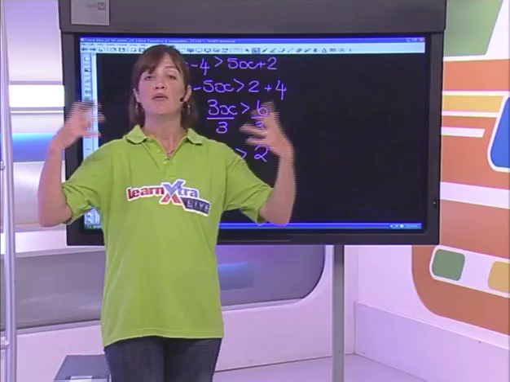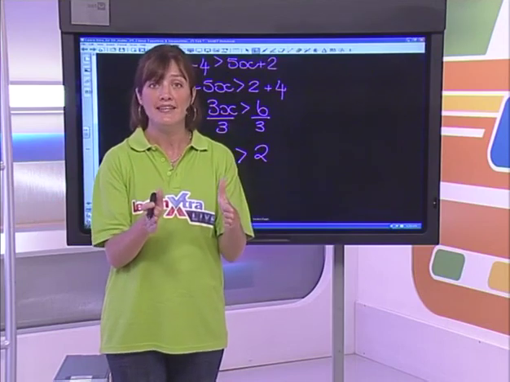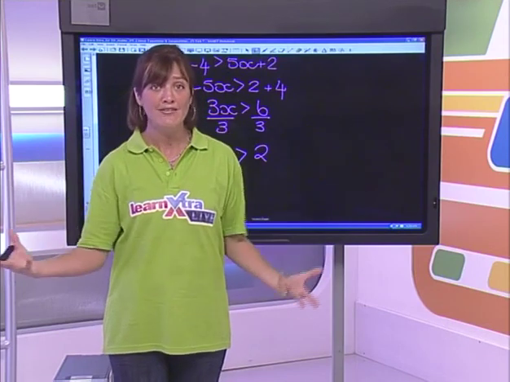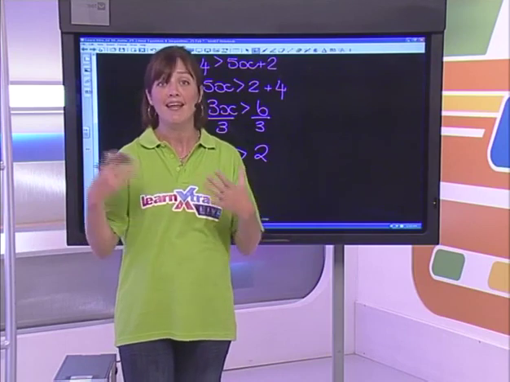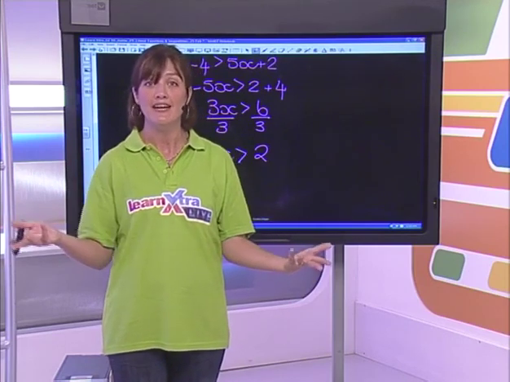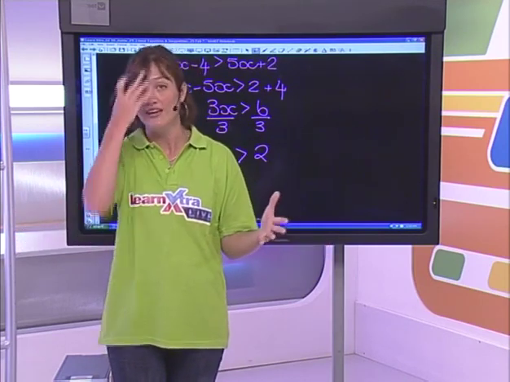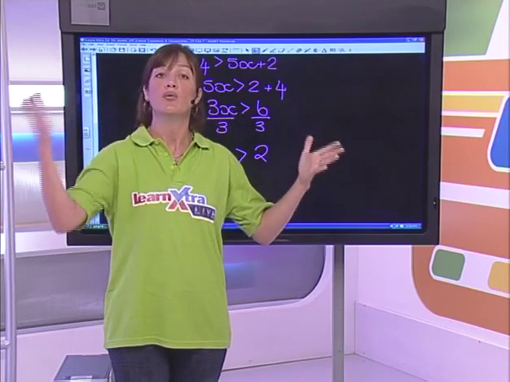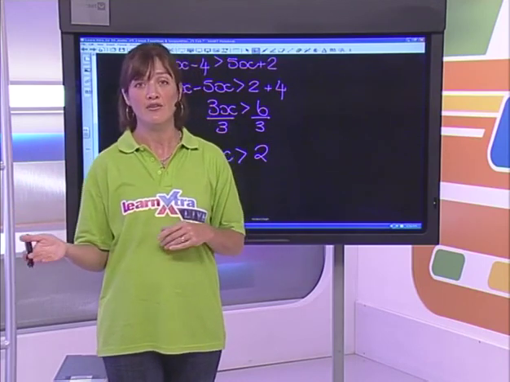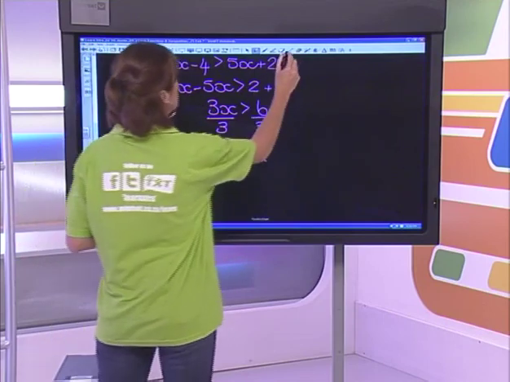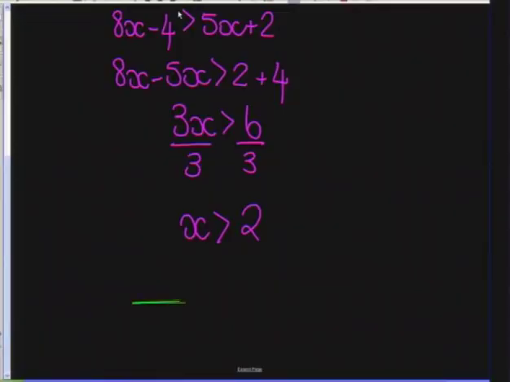So guys, you agree with me, we're not just having one answer for x here. We're saying that as long as your value for x is something bigger than 2, your left-hand side and your right-hand side are going to be valid, okay? Everything on the left-hand side will always then be greater than what's on the right-hand side. So with an inequality, please remember that we actually always represent an inequality on a number line.